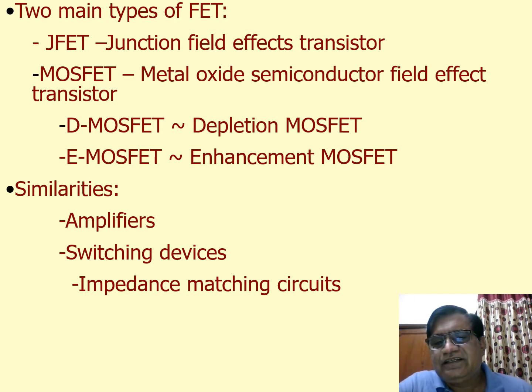Otherwise, the narration is the same. There we have the emitter, collector and base. Here we have three terminals, the drain, the source and the gate. So accordingly we have three circuits also in this case: common source, common gate and common drain.